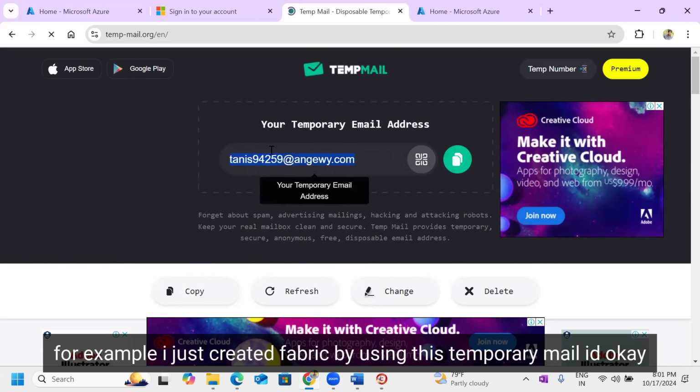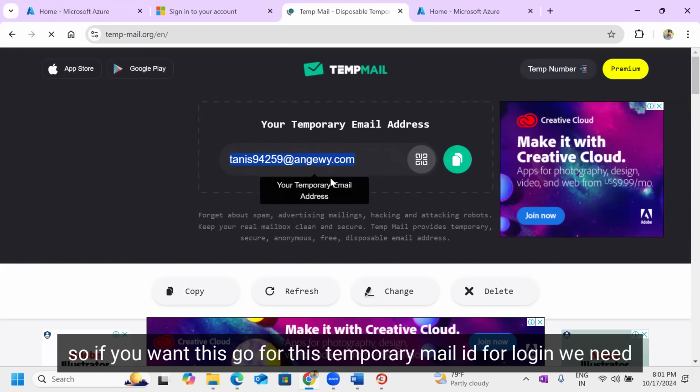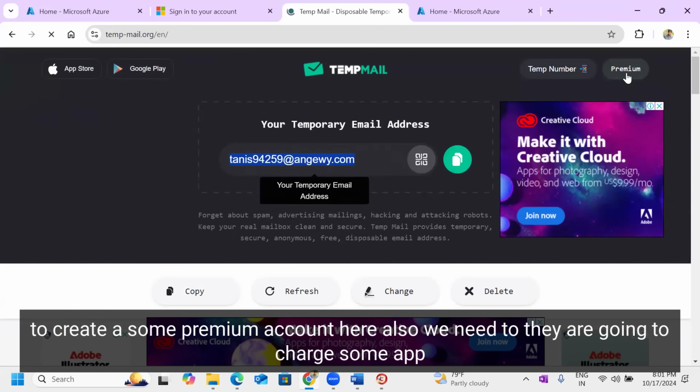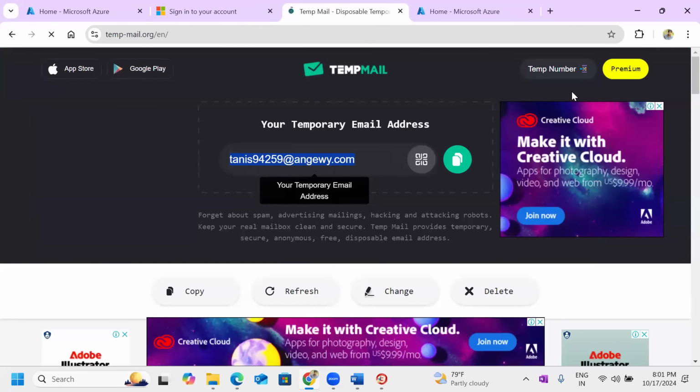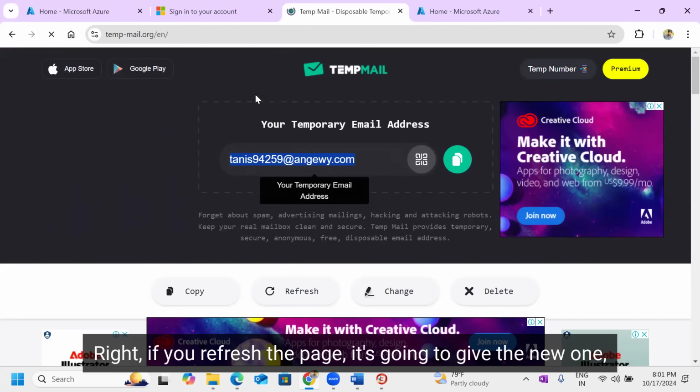For example, I just created a Fabric by using this temporary mail ID. Okay. If you want a fixed one, for this temporary mail ID login, we need to create a premium account. Here also they are going to charge some amount. If you refresh the page, it's going to give a new one.